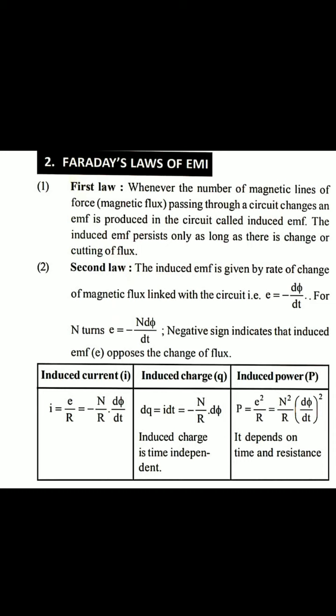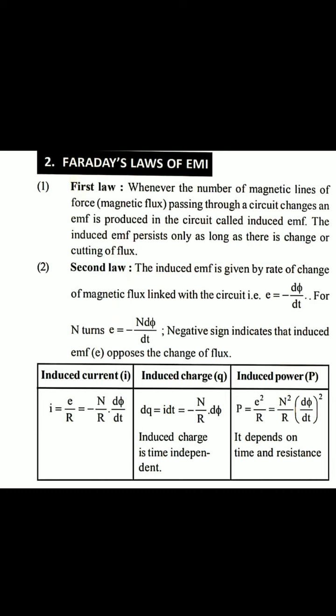First law: whenever the magnetic flux, the number of magnetic field lines passing through a circuit, changes, an EMF is produced in the circuit, called the induced EMF. The induced EMF persists only as long as there is change or cutting of flux. If the flux is constant, with no change, then no EMF is induced inside the circuit. This is Faraday's first law.